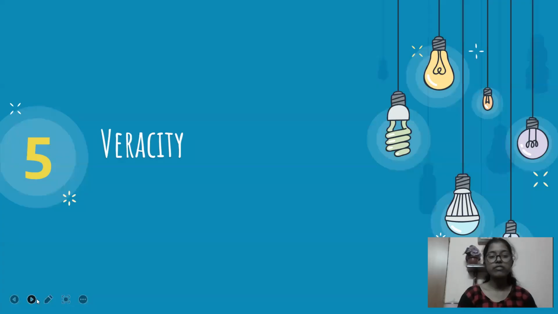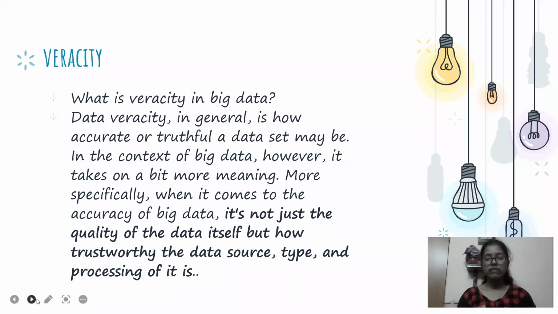And the fifth V is veracity. Veracity is one of the most important V's in big data. Whenever we are taking a data source and analyzing it, we should think of whether that data source is trustworthy or not. For example, we may be analyzing data for crucial things like hospitals, like patient data, where data shouldn't go wrong.